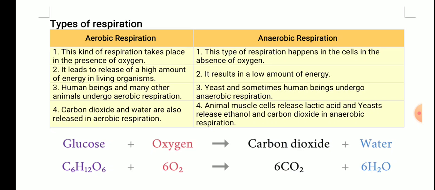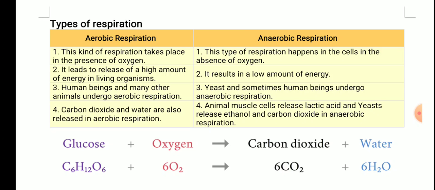Aerobic respiration is the kind of respiration that takes place in the presence of oxygen, whereas anaerobic respiration is the respiration that happens in the cell in the absence of oxygen. Aerobic respiration leads to release of a high amount of energy in living organisms, whereas anaerobic respiration results in a low amount of energy. Human beings and many other animals undergo aerobic respiration. Yeast and sometimes human beings also undergo anaerobic respiration. Carbon dioxide and water are released in aerobic respiration. In anaerobic respiration, lactic acid is released, whereas yeast releases ethanol and carbon dioxide.